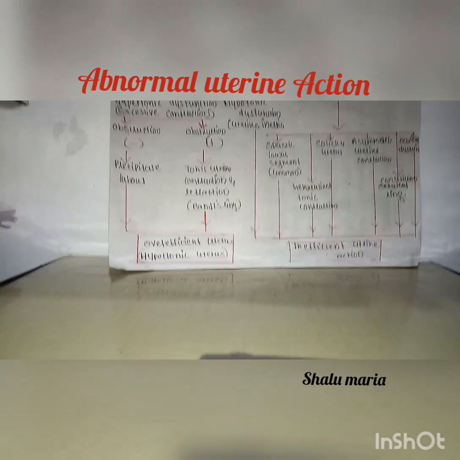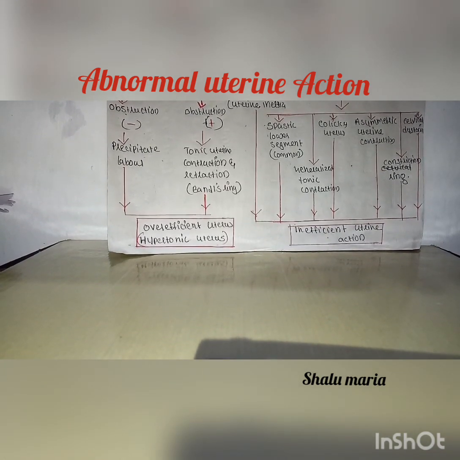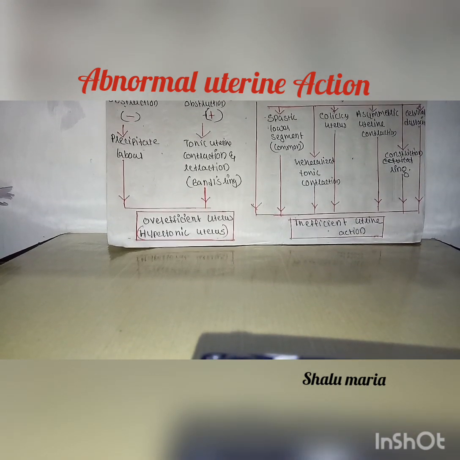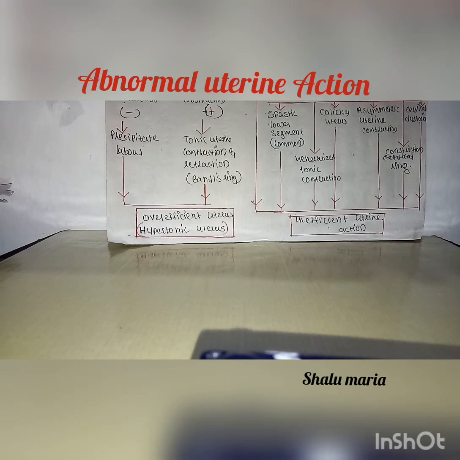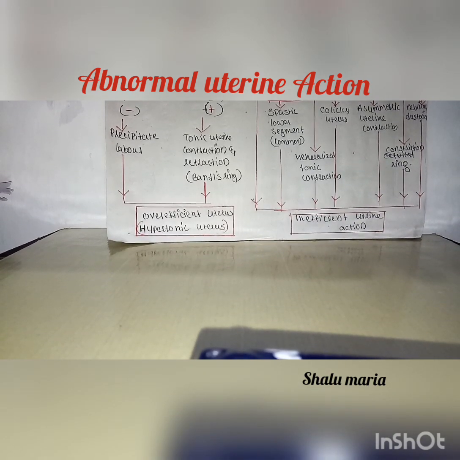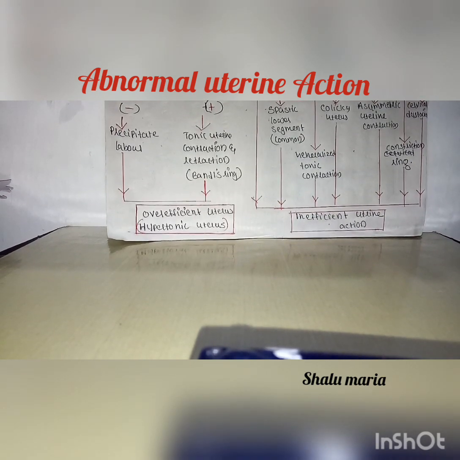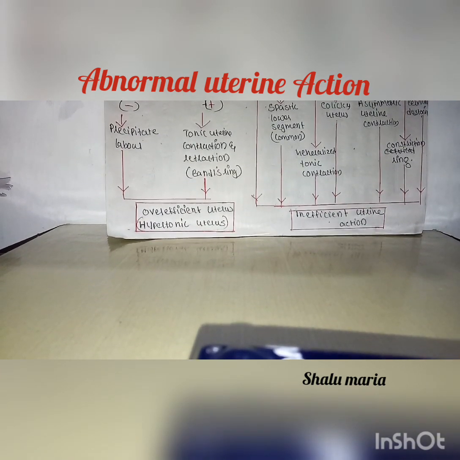Firstly, we can move on to hypertonic dysfunction. Hypertonic dysfunction means excessive contraction of the uterus will be there. Then again, we can classify it as precipitated labor and tonic uterine contraction and retraction. If obstruction is absent along with the excessive contraction, it is called precipitated labor. Then if obstruction is present along with the excessive contraction of the uterus, it is called tonic uterine contraction and retraction.